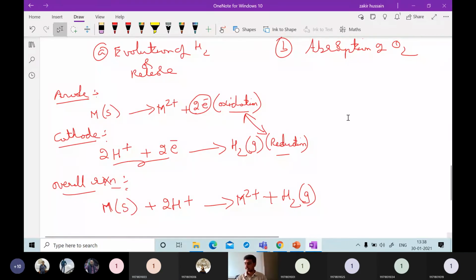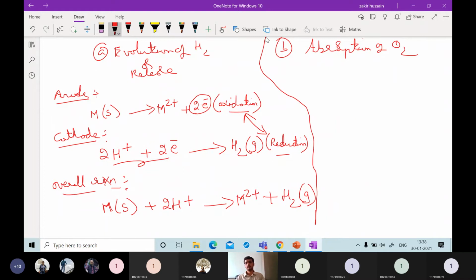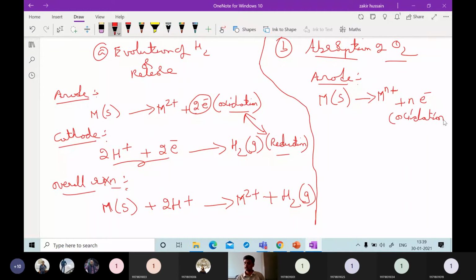If the wet corrosion is occurring due to the evolution or release of hydrogen, then the next mechanism is absorption of oxygen. How will this absorption of oxygen occur? In the similar case, the reaction which occurs at the anodic area is the metal in solid form losing electrons due to the oxidation process, M to M n plus, so n electrons will be lost, because it is undergoing the oxidation process.